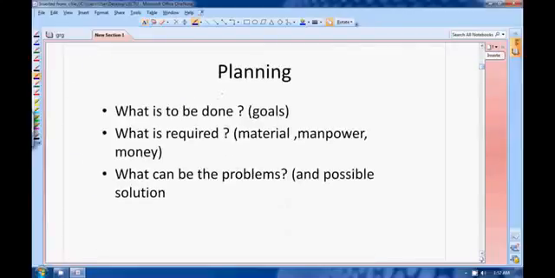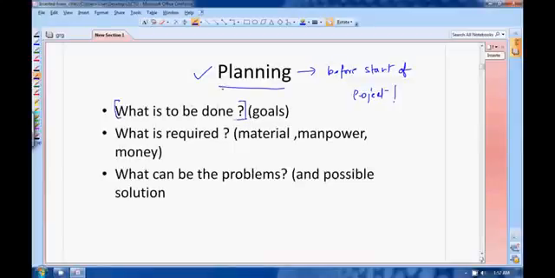Let's start with the first thing, that is planning. As I have already told you, planning is done before the start of your project. Before the start of your project, you have to do all the planning. What does planning include? If you are given a project, the first thing that you should ask is, what is to be done? What is the goal that I want to achieve? So that is the first point that you will discuss in your planning.